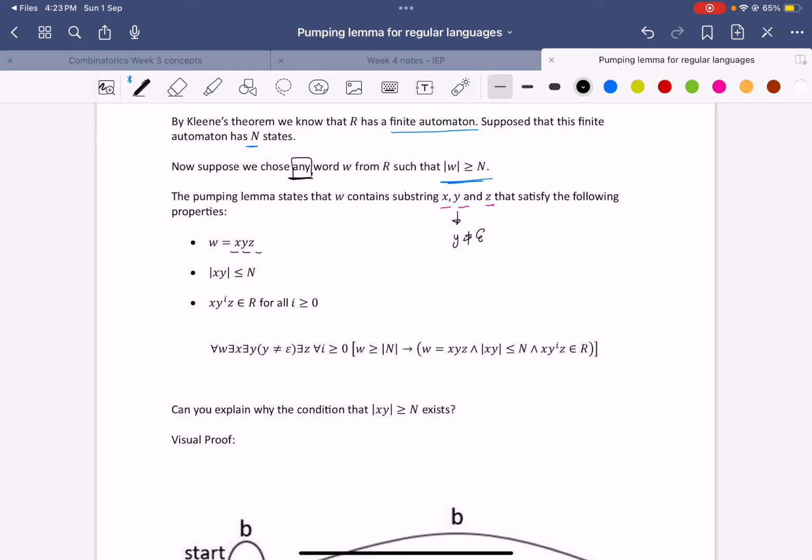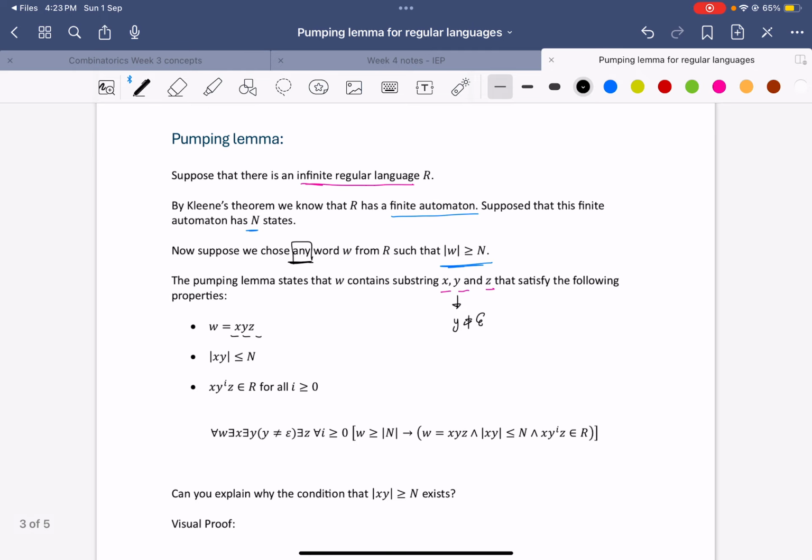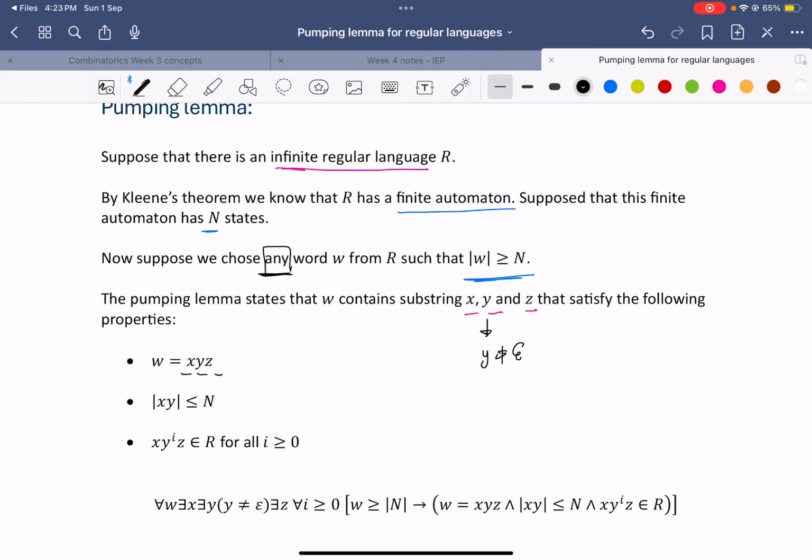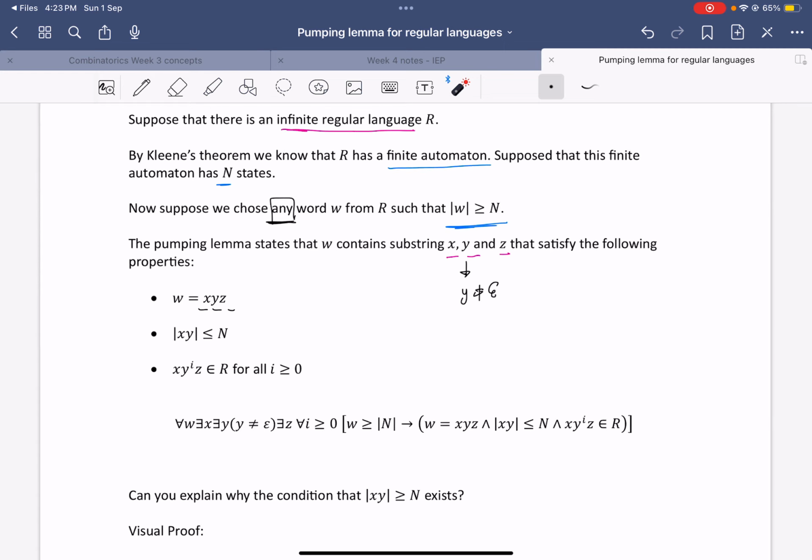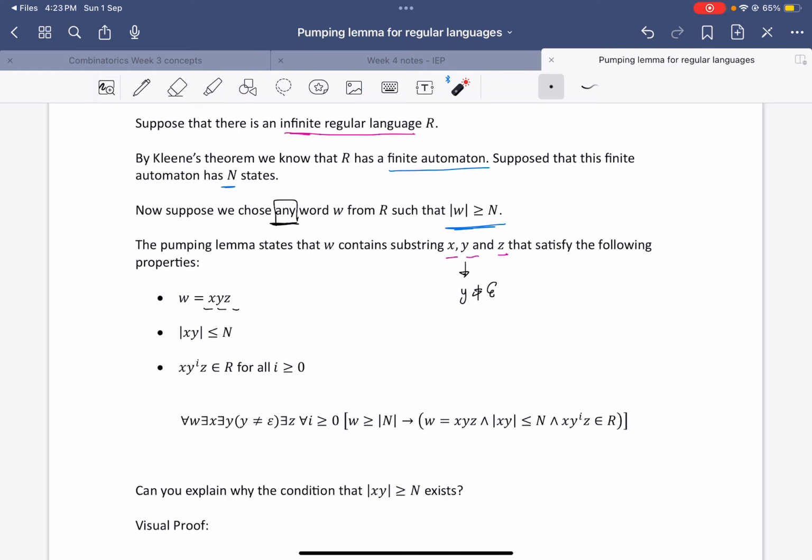So let me reiterate. The pumping lemma states that W can be split into x, y, and z, where y is not the empty string, that satisfy the following properties. W is equal to xyz. The length of the first part, xy, is less than or equal to n. And x y to the power of i z belongs to R for every single i greater than or equal to 0.